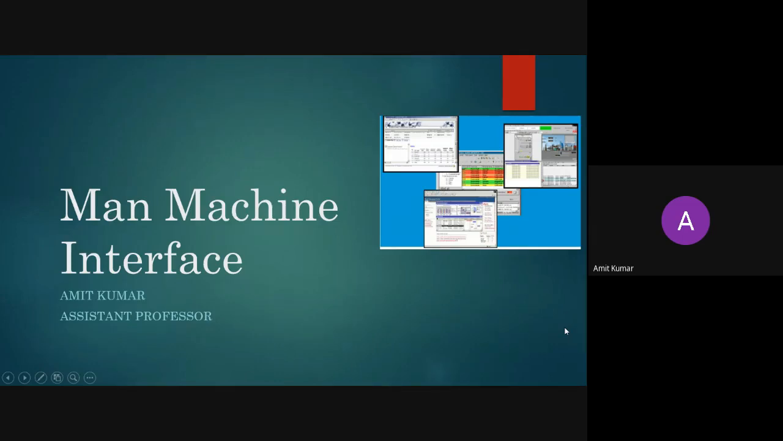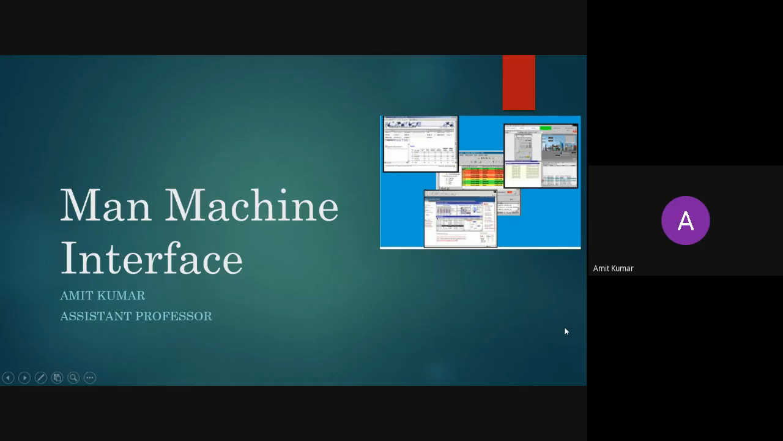So let's start our session. Today we are going to start man-machine interface. Previously we have completed different types of ADC and different types of DAC. We have studied different types of computer control systems: hierarchical control system, centralized control system, and distributed control system. These three control systems we covered in the last session.